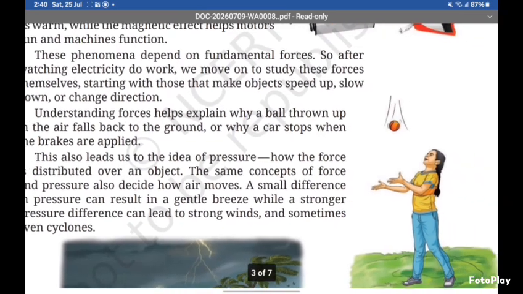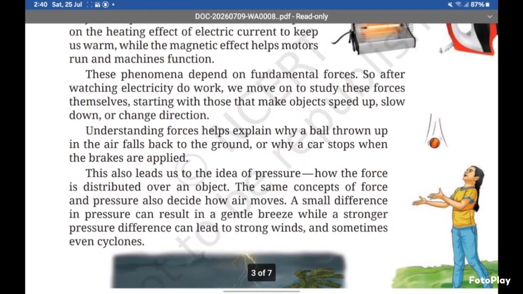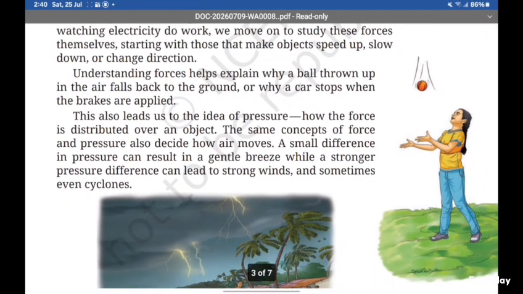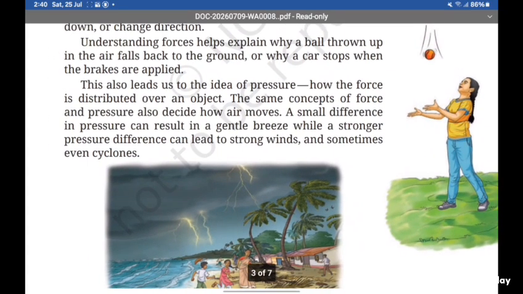Means about forces, as you can see this girl. We will also read about forces in this book. Understanding forces helps us explain why a ball thrown up in the air falls back to the ground or why a car stops when the brakes are applied. This also leads us to the idea of pressure, how the force is distributed over an object.